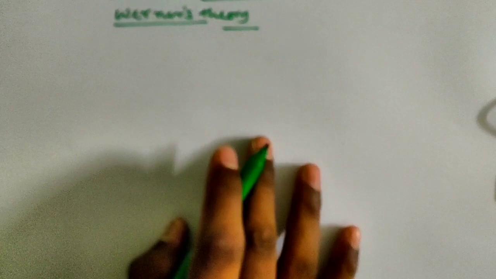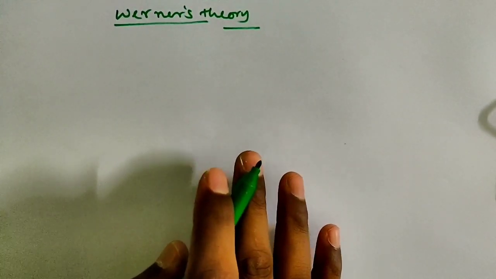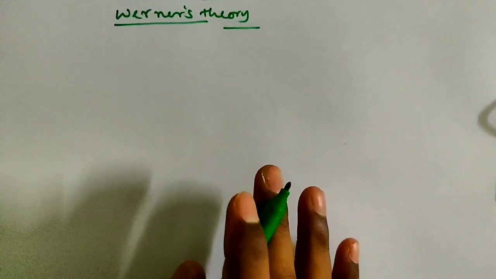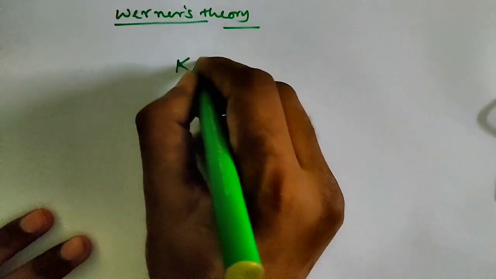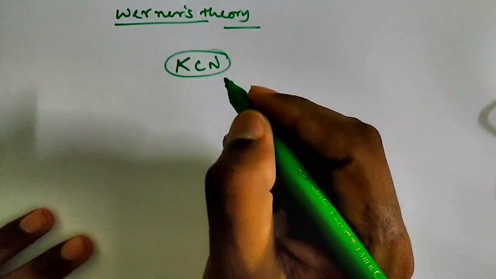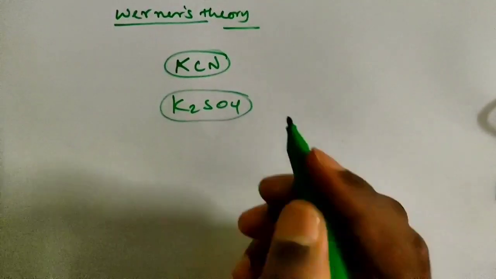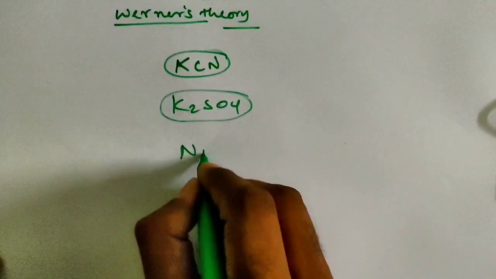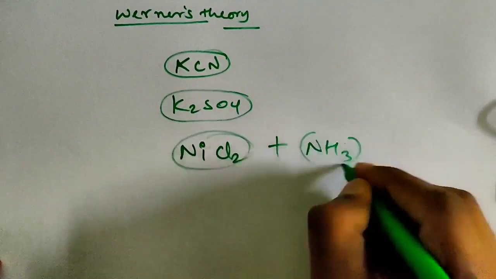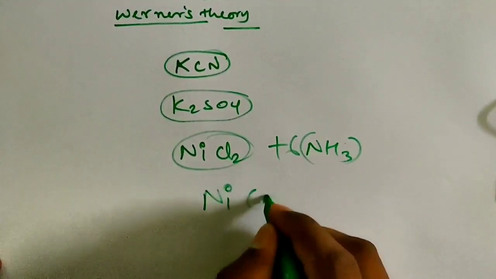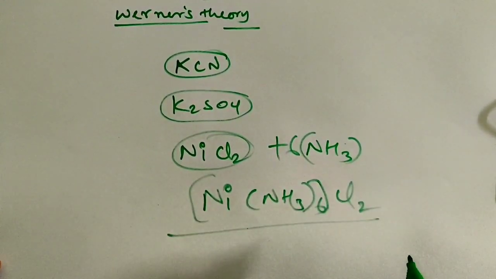Why do we need to study this? Werner's theory started because of the question of why other compounds combine with stable compounds. For example, children, I have said already KCN is a stable one. K2SO4 is also already a stable one. Nickel chloride is also a stable one. Why does it react with ammonia and form the complex? Even though it is stable, why is it forming?